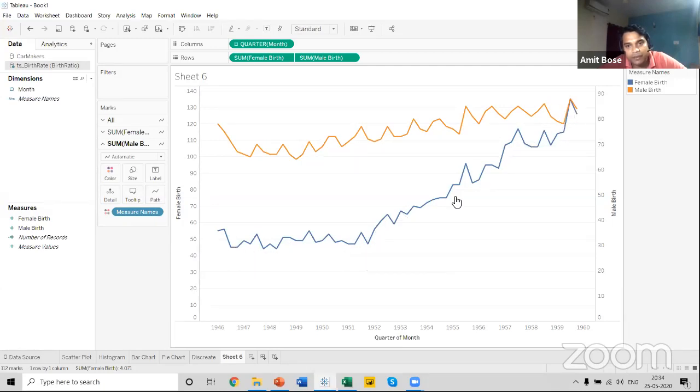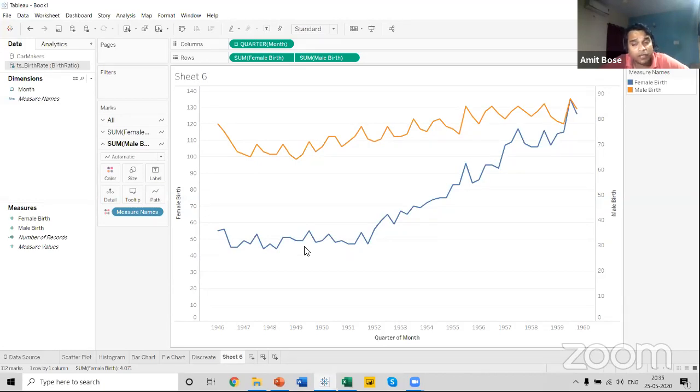The trend of the birth rate has increased compared to the male birth rate, and that is a good sign, I believe. So this is a positive sign because our governments are working very hard on making reforms in order to save the girl child and all. So this is a very positive trend that I can see in my data. So this is a very helpful trend.